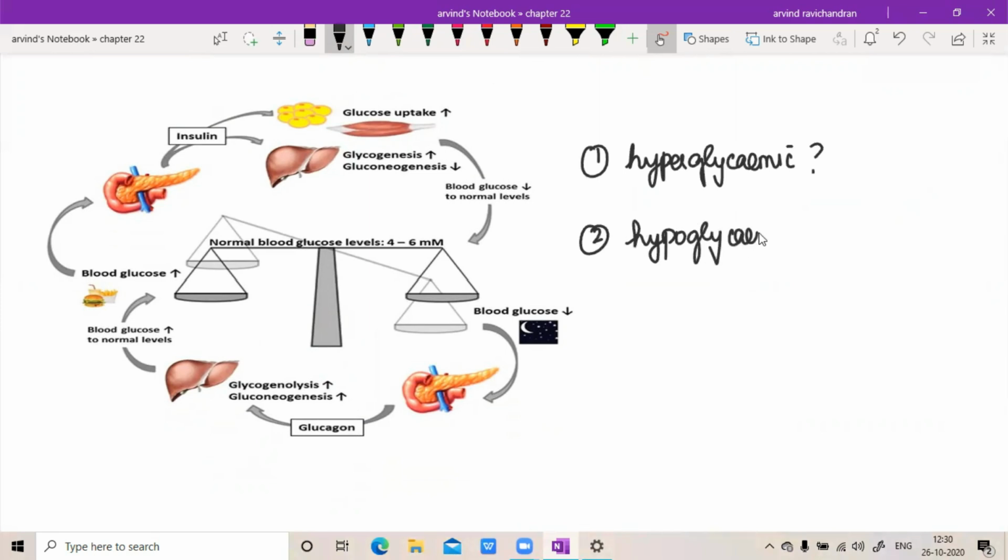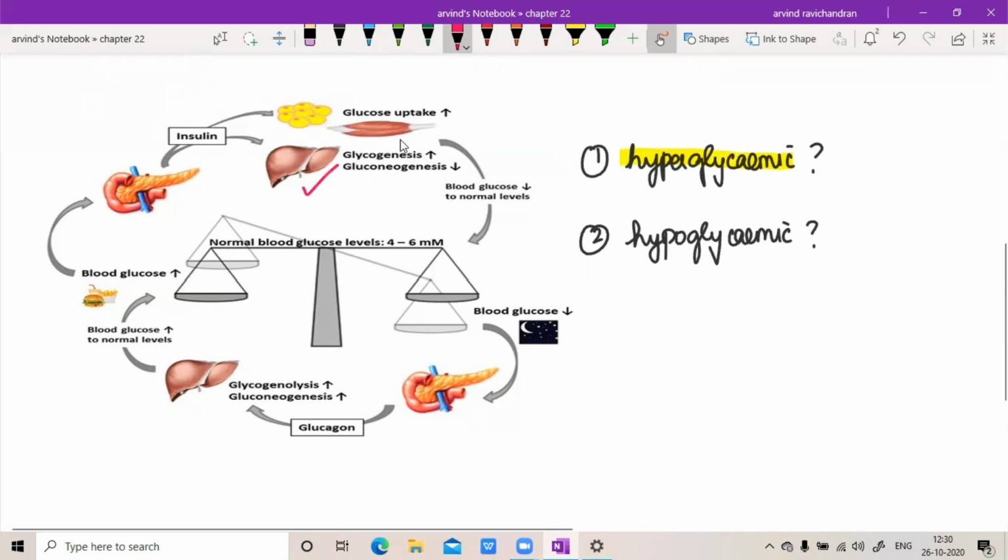It is an examiner's favorite question, like in calcium homeostasis, where we saw hypercalcemic and hypocalcemic hormones. Here we are going to see hyperglycemic and hypoglycemic hormones. A hyperglycemic hormone is one that increases the blood glucose level, right? Hyper, more, glycemic.